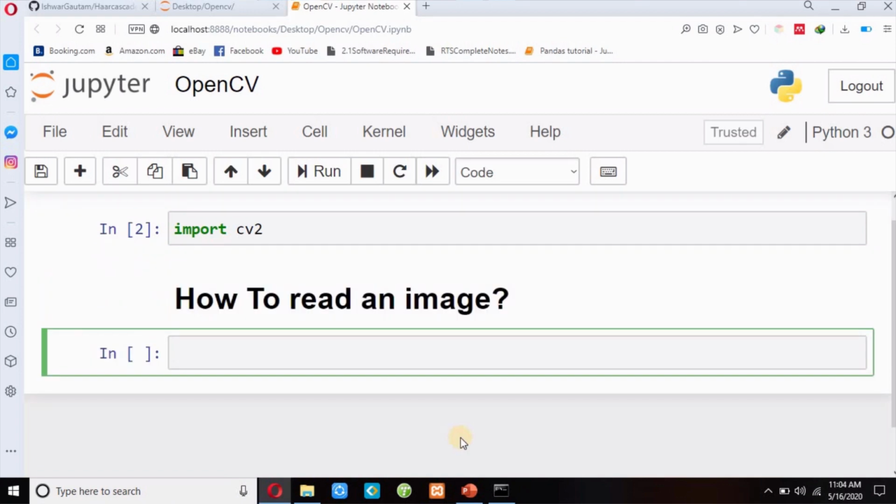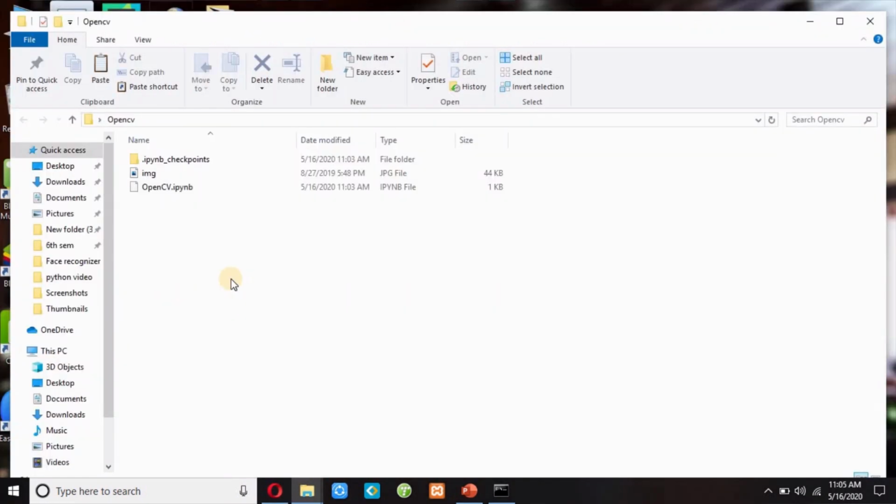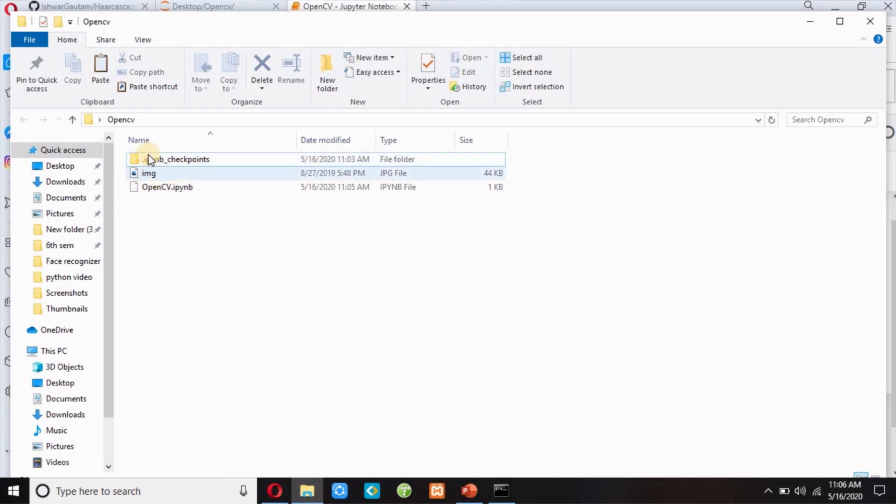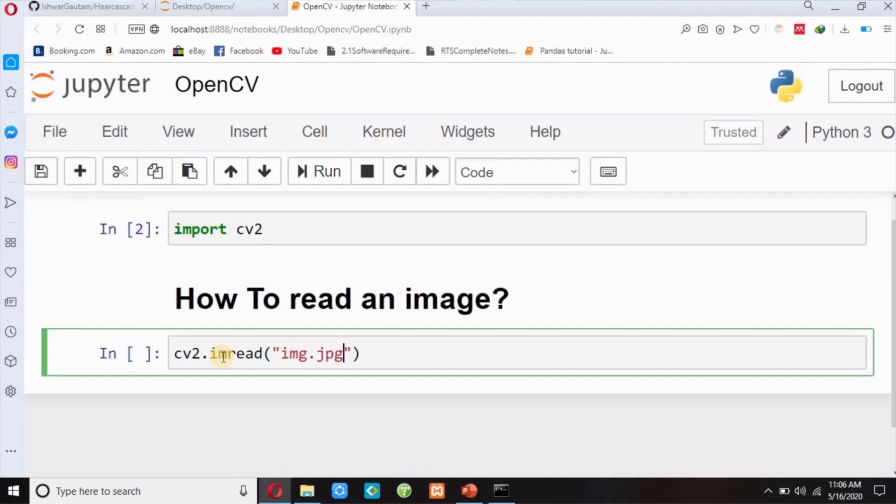So guys, how to read an image? Suppose I have one image in the same folder, OpenCV. I will load this image in my Jupyter Notebook page. Now I will write cv2.imread and then my image name, img.jpg. You can see here my image name is img and it is a jpg file. And then I will assign this to the variable img.